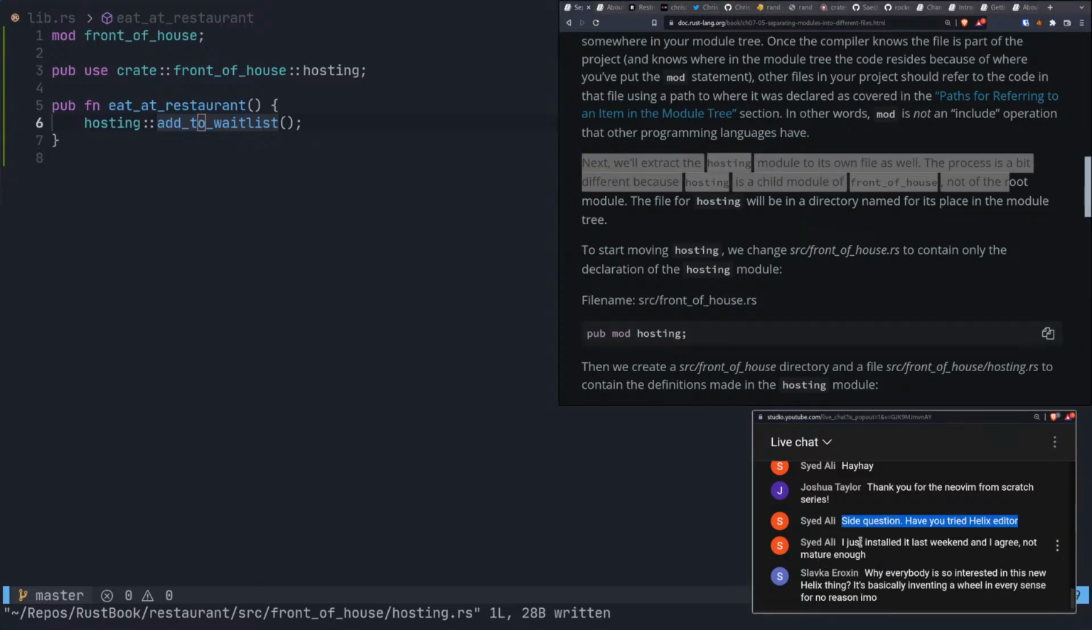Just installed it last week and I agree, not mature enough. Yeah, I don't know. I played around with it. It was neat, but it's not there yet, you know? Why everybody is so interested in this new Helix thing, it's basically reinventing the wheel in every sense for no reason, in my opinion. Well, you do understand that it's written in Rust, right? So that's what makes it special and different. No, I don't know. Everything needs to be rewritten in Rust for the most part.